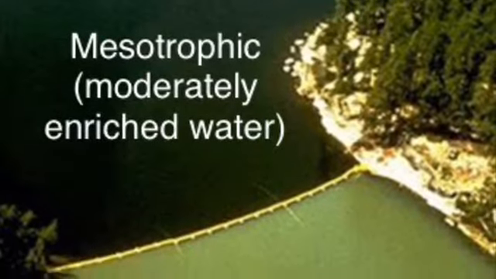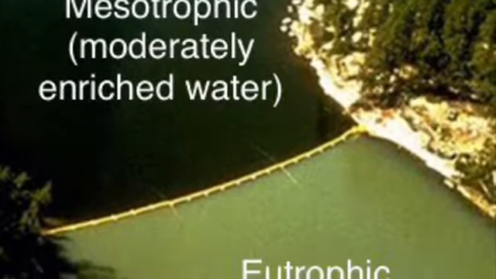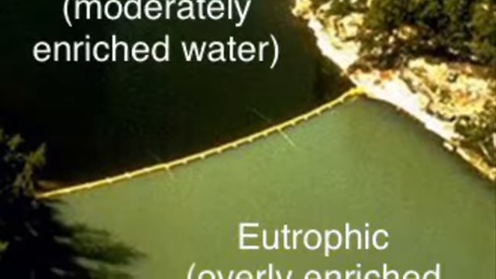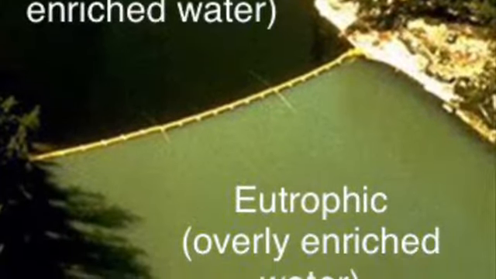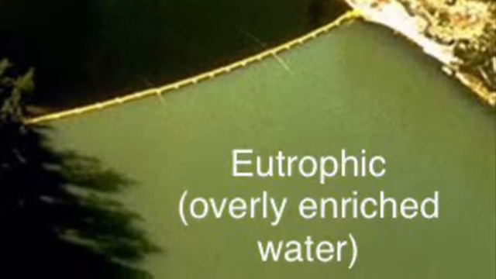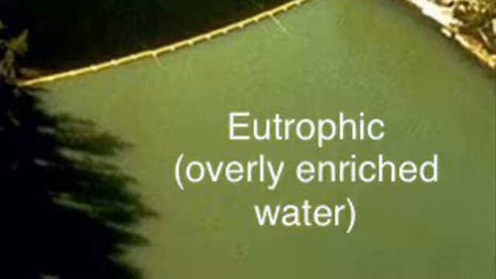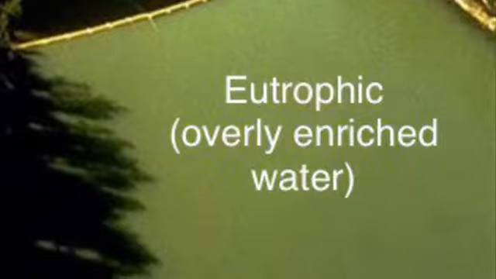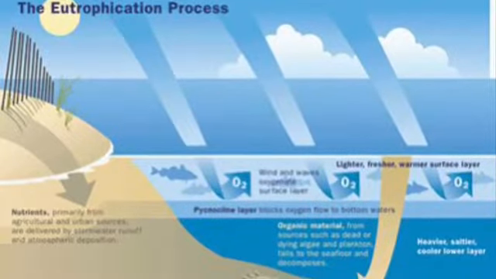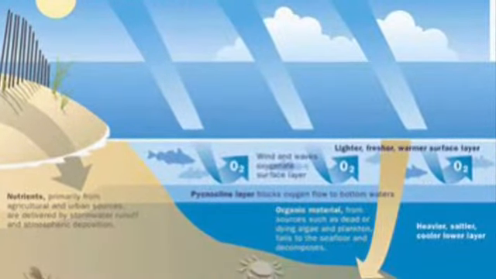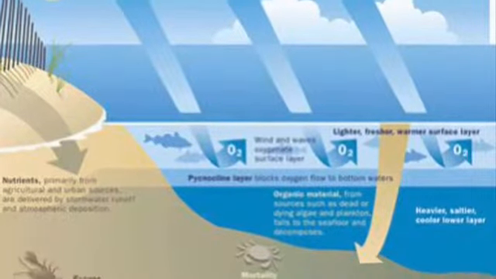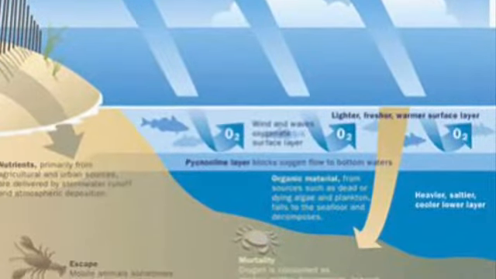This picture shows mesotrophic or moderately enriched water at the top. It then shows eutrophic or overly enriched water at the bottom. You can see how green the water is at the bottom compared to the top due to increased algae production. This picture shows the eutrophication process and how nutrients enter and leave water, and how heavier items and other organic materials settle in the water.